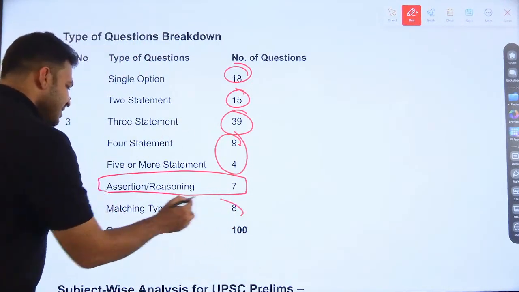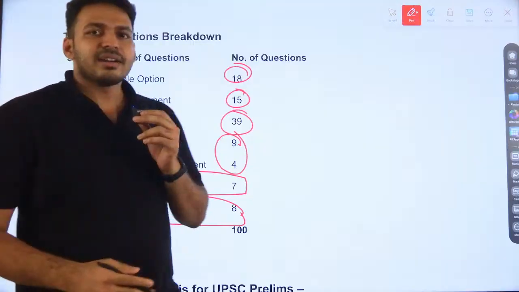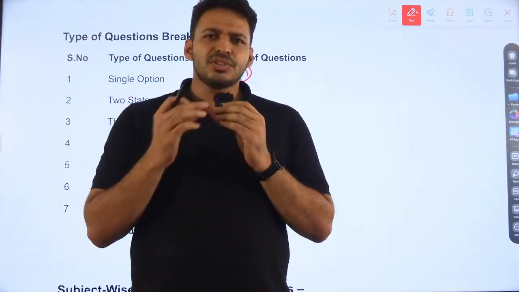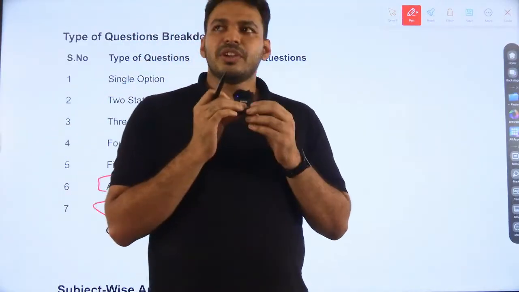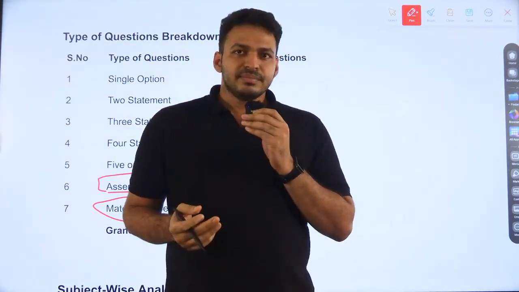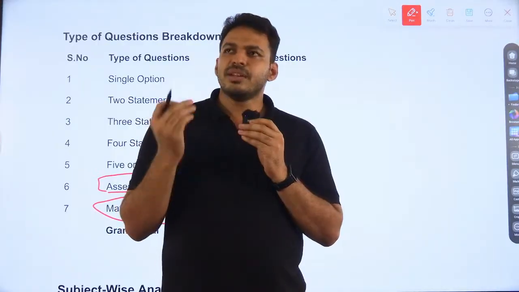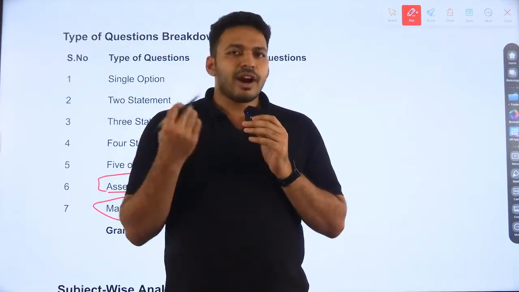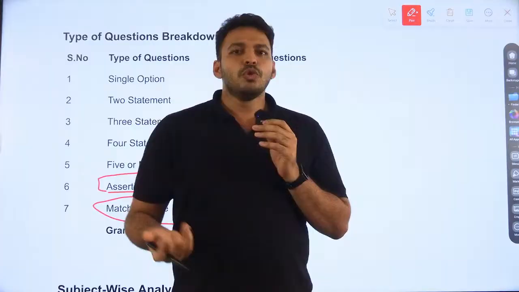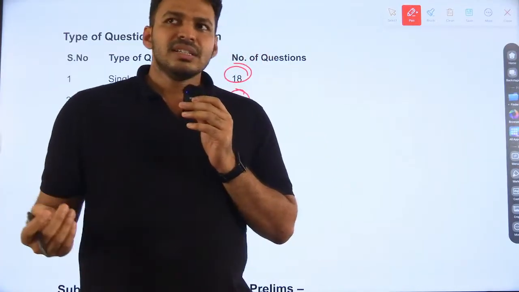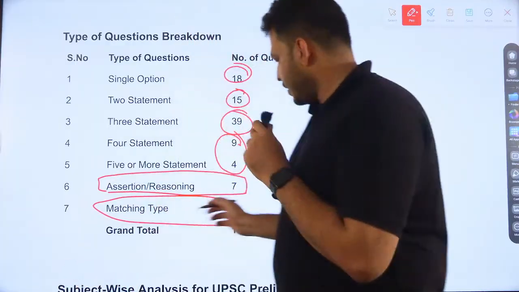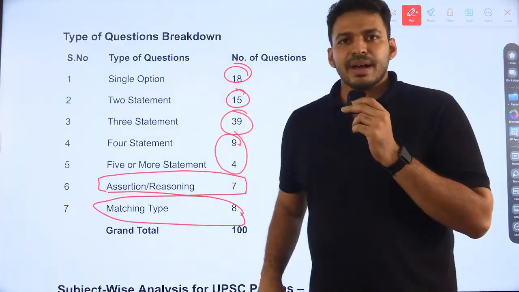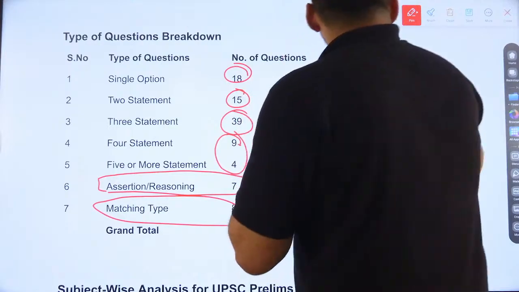And matching type questions, like how many options are properly matched, I consider this a little more difficult one. You have to know everything here in matching questions. The options are like one pair only properly matched, two pairs only, three pairs only. So I consider this the most difficult kind of question. And this year 8 questions appeared as matching type questions.